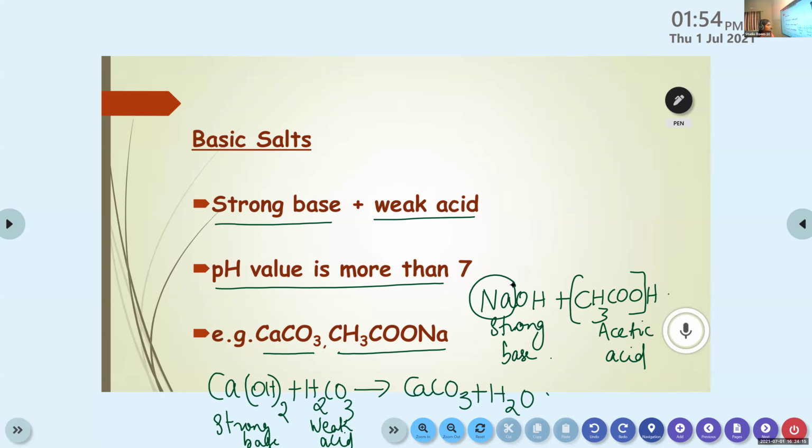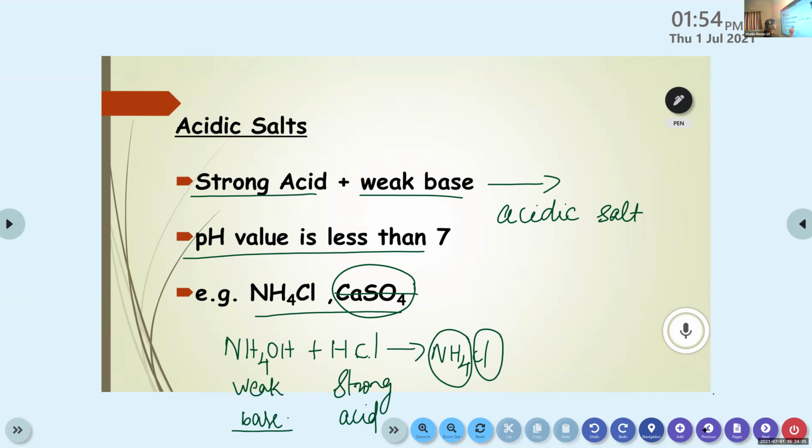When you look at each salt, you will get which one is the strong base, weak base, strong acid, weak acid. So in the previous one, this is wrong, because here the base should be weak, right? Ca(OH)2 belongs to strong bases, so CaSO4 will not be an acidic salt. No need to write that.